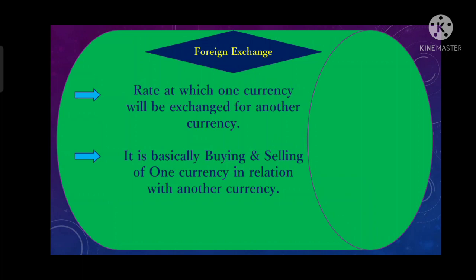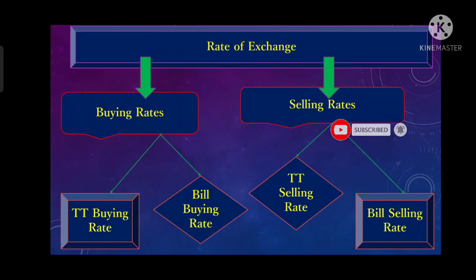Foreign exchange depends on the market's forces. What is the demand of that currency? What is the supply of that currency? So foreign exchange is when a currency of a country is converted into the currency of another country. Let's move forward.